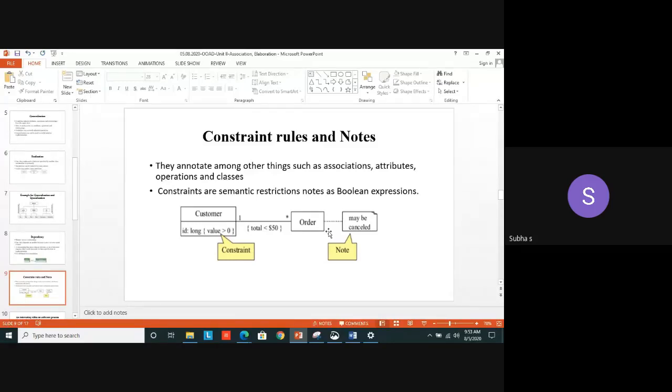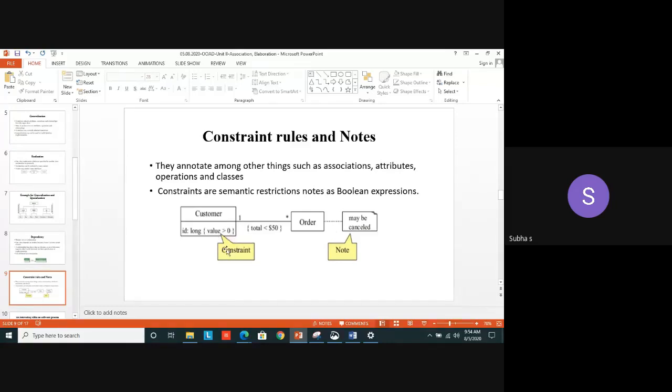They annotate among other things, whether in the association, or in the attributes, or in the operations or classes. I can annotate. I can give some specific meaning. Annotating means making specific, giving some particular meaning. So I can annotate some other things using the constraints, where I can use the constraints either in the association or in the attributes or in the operations.